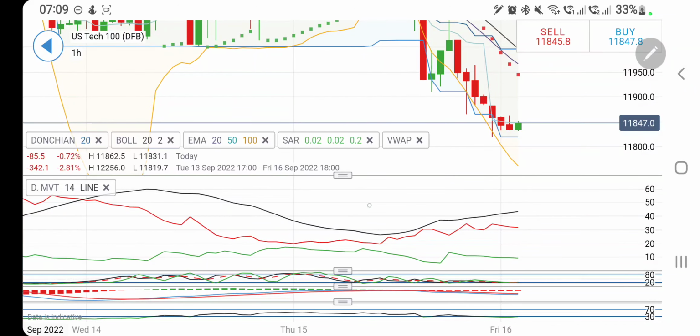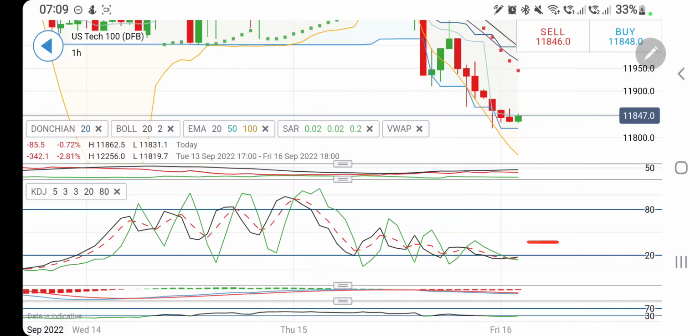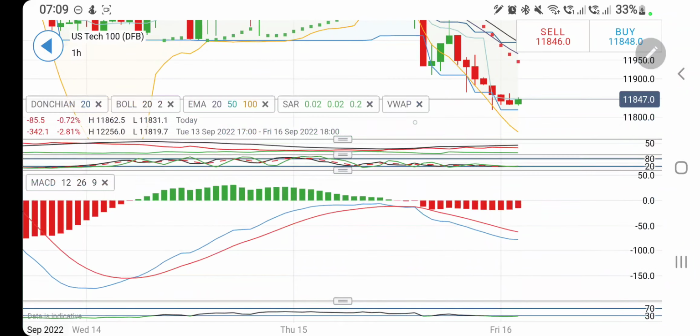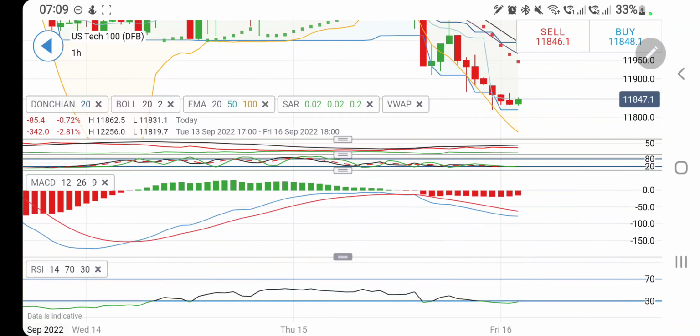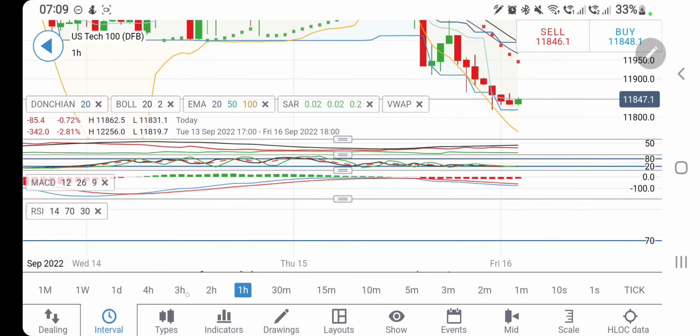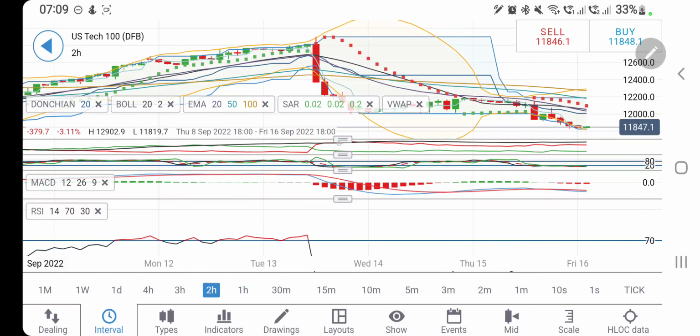Directional movement is bearish, it is divergent. Stochastic is oversold. The MACD is trading bearish with little divergence here. The RSI is oversold too, indicating bearishness.